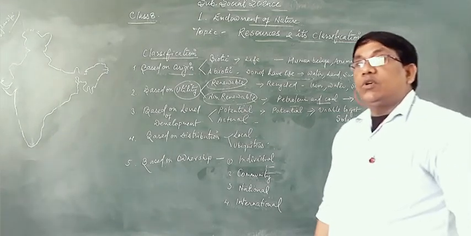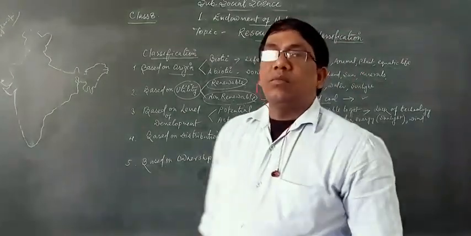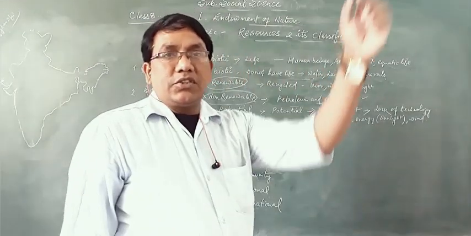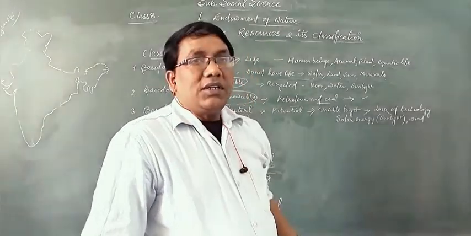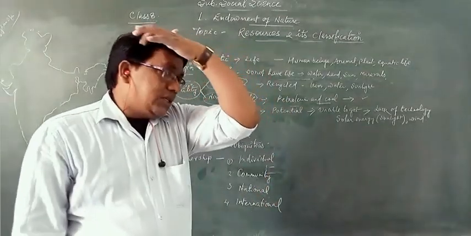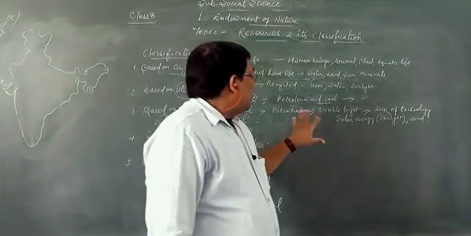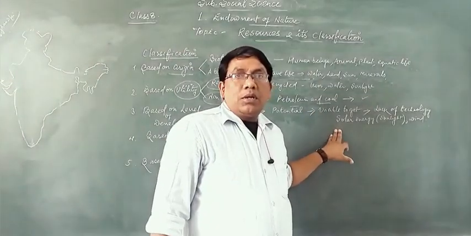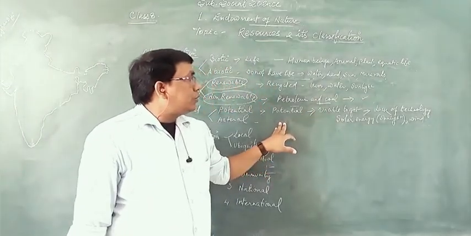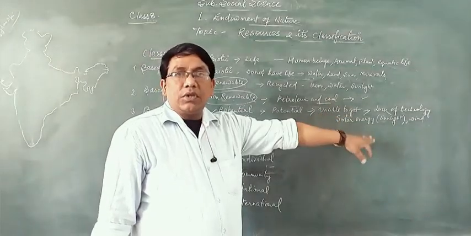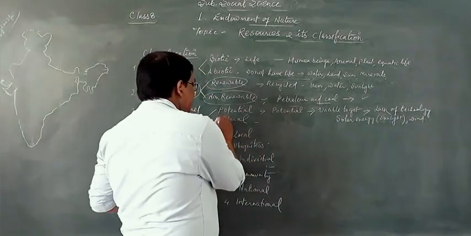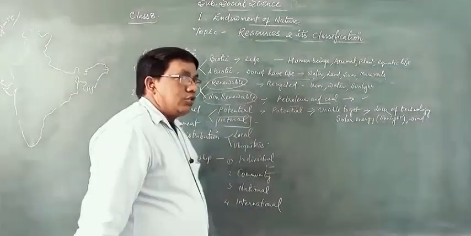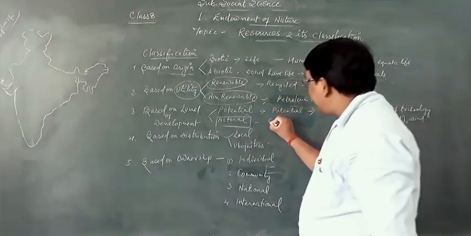Lots of wind is available in Gujarat, Rajasthan, and some other parts, even in western Uttar Pradesh as well. Lots of resources are available here, okay, we can understand easily. These are available but unable to get due to the lack of technology. Clear? Actually, the resources which have been surveyed.